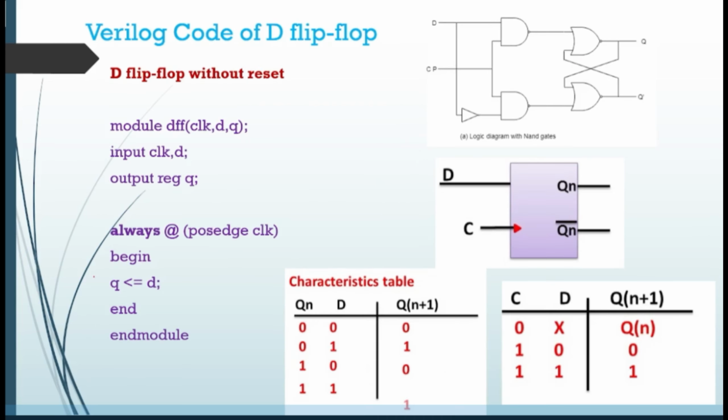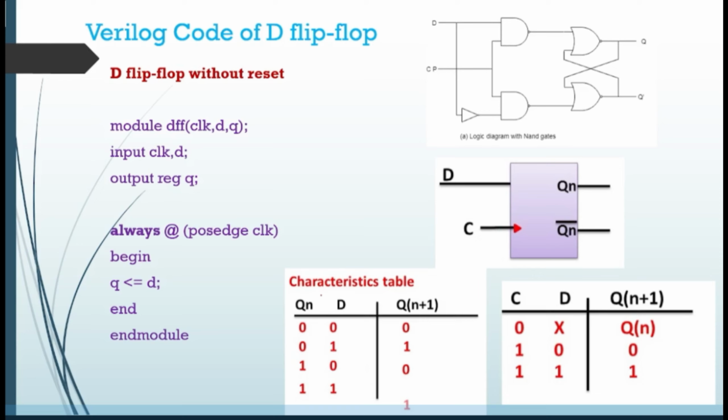Now let us see how we are going to design a D flip-flop using this particular if block, by using the if condition. I think you already know about sequential circuits, because you already know digital electronics, where we study combinational circuits and sequential circuits. So this is my D flip-flop. D is my input and Qn is the output, and along with it I am taking the clock, because sequential circuits work on clock and resets.